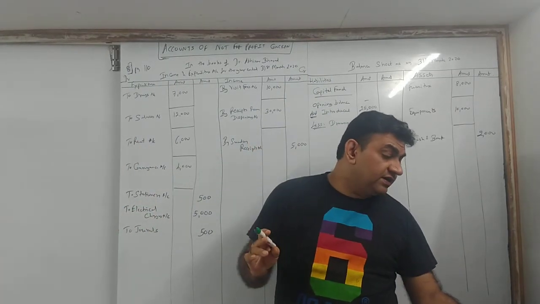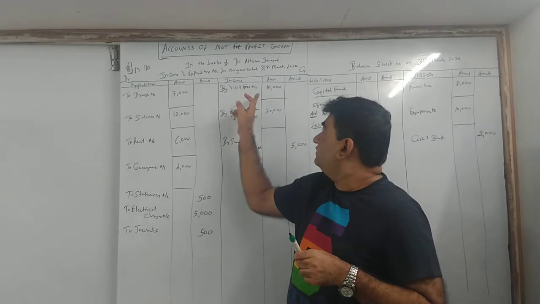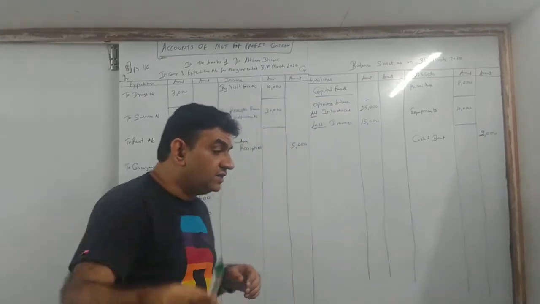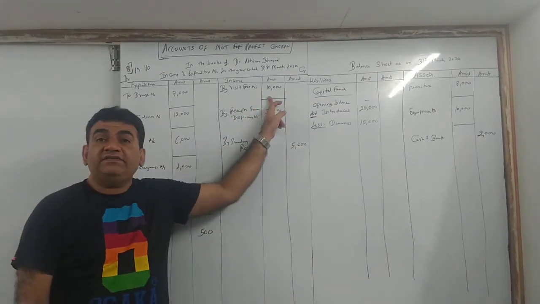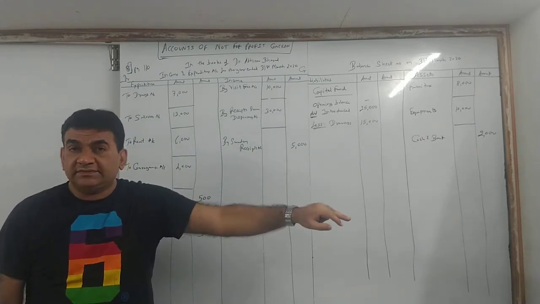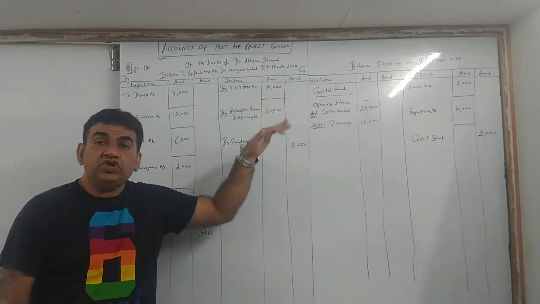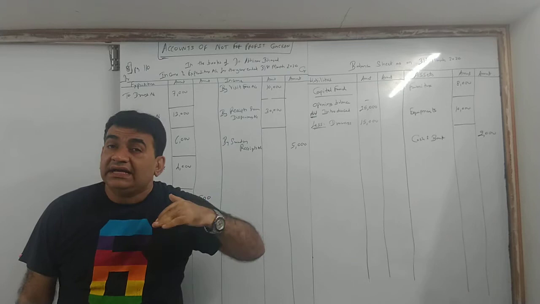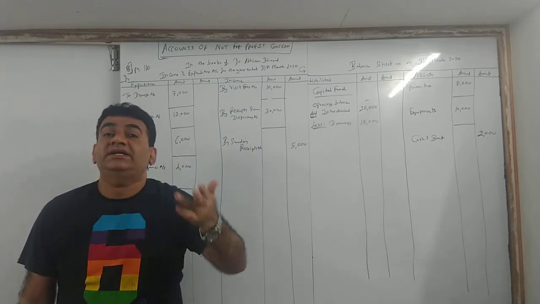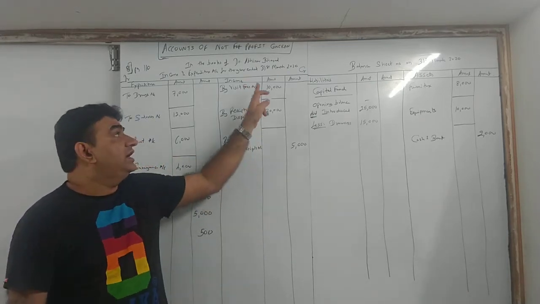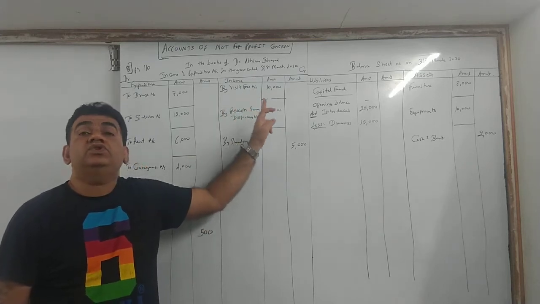Let's take one by one. Visit fees. Now what is the visit fees here? 10,000. I have received 10,000. Now what does the adjustment say? This 10,000 you have already got. Another 2,000 you are yet to receive. I have already received 10, another 2 you are yet to receive.